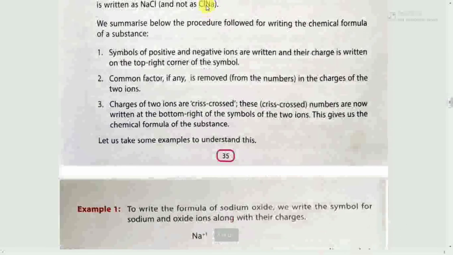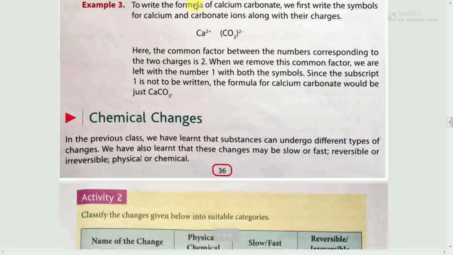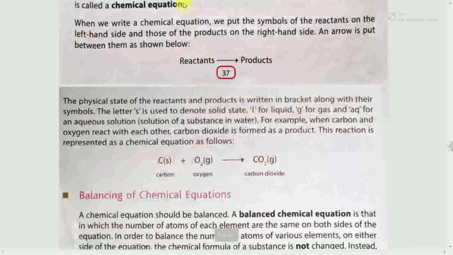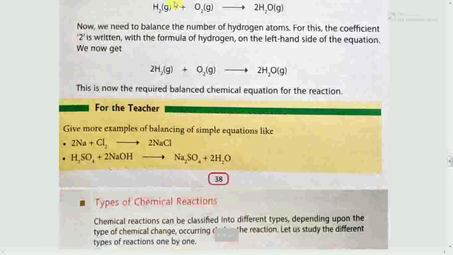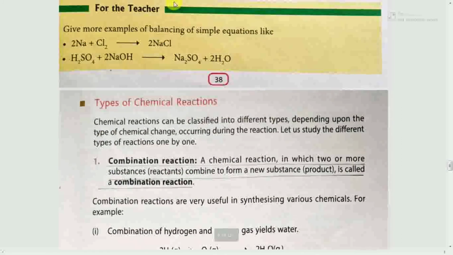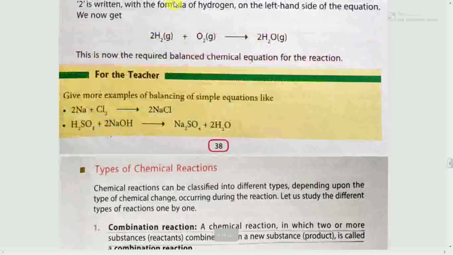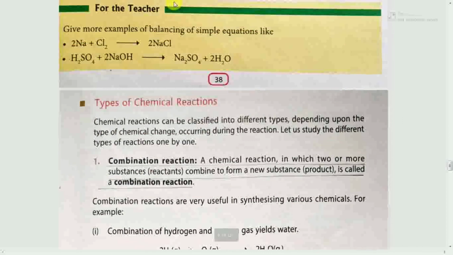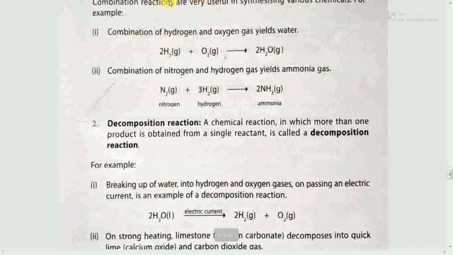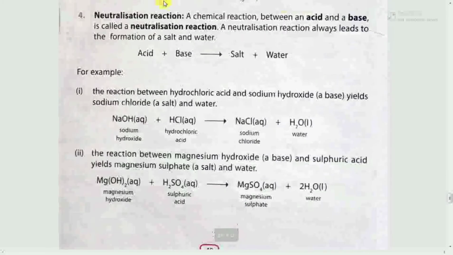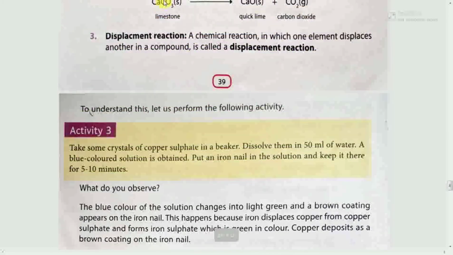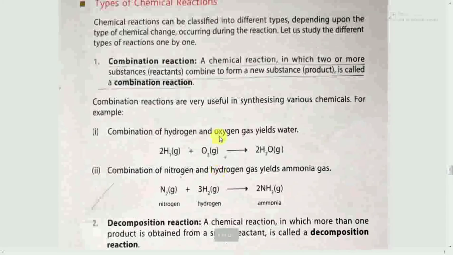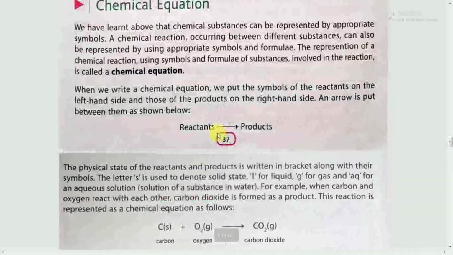Now you are advised to just try to balance the equation. Here are given some examples. You can take some more examples also and try to balance the chemical equation. Okay, and you are also advised to learn these keywords.